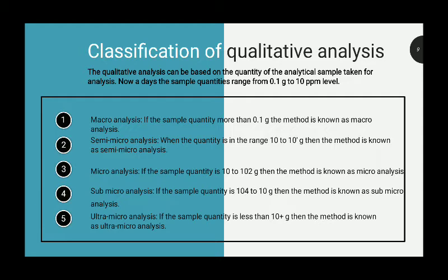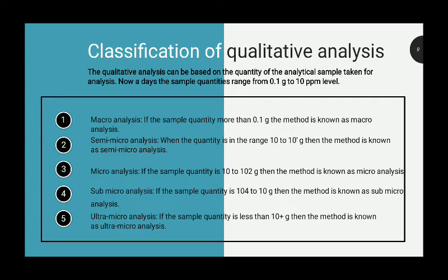Macro analysis: if the sample quantity is more than 0.1 gram, the method is known as macro analysis. Semi-macro analysis: when the quantity is in the range of 10^-2 to 10^-1 gram, the method is known as semi-macro analysis.